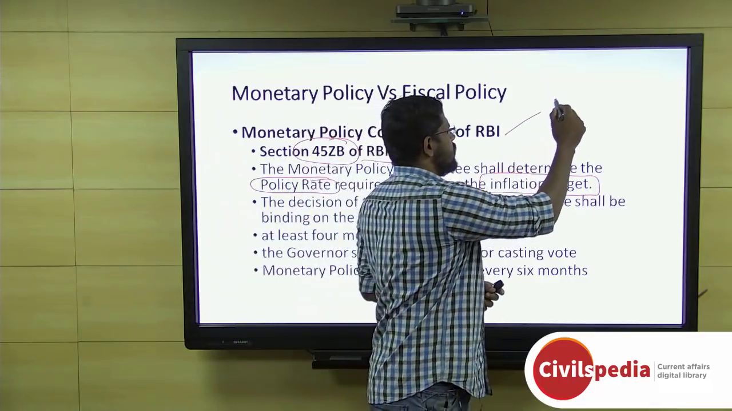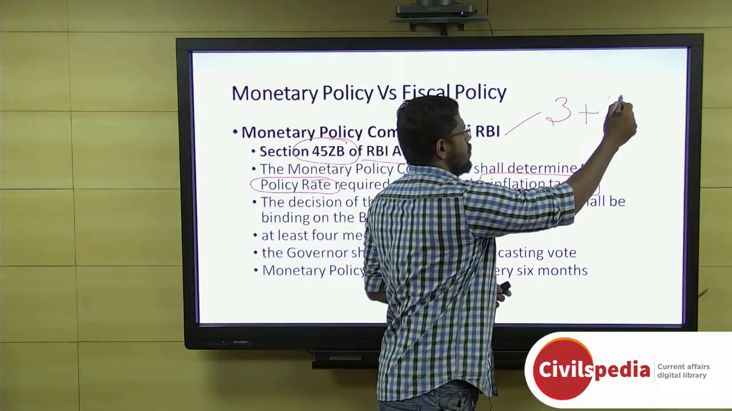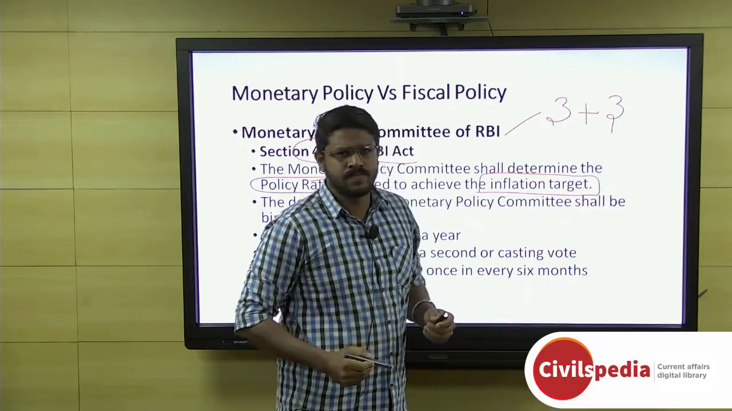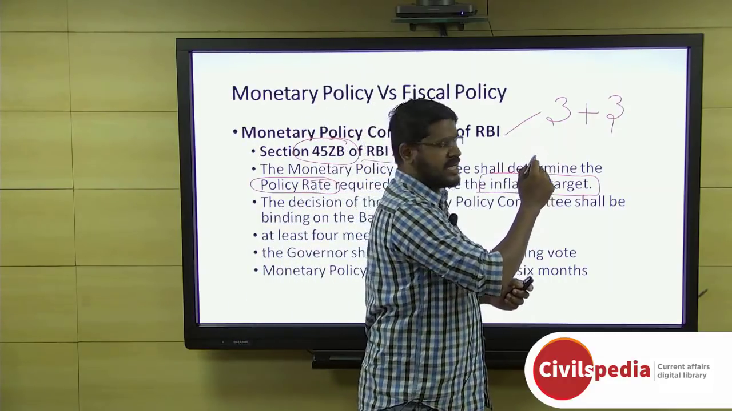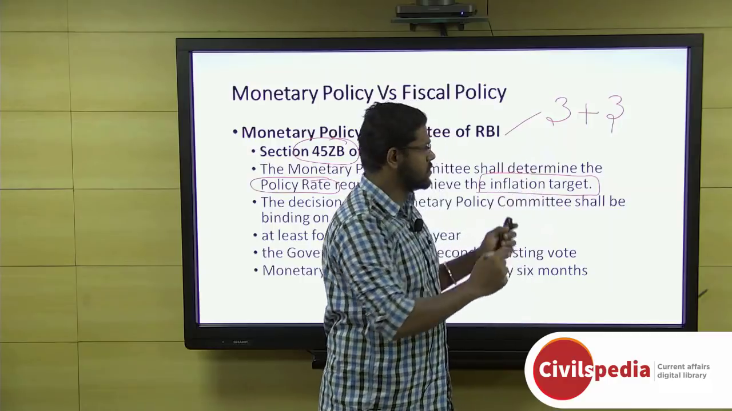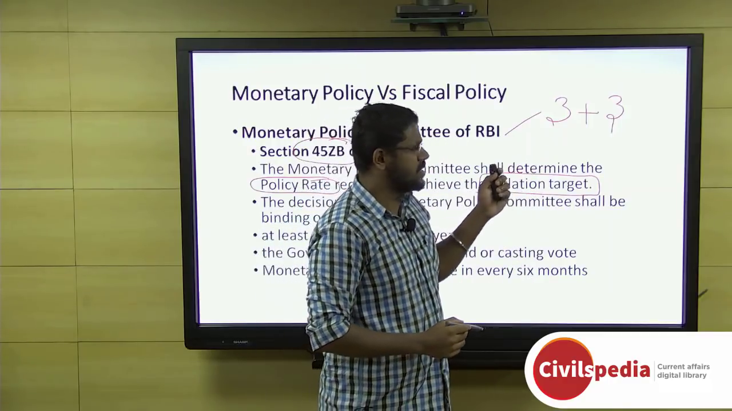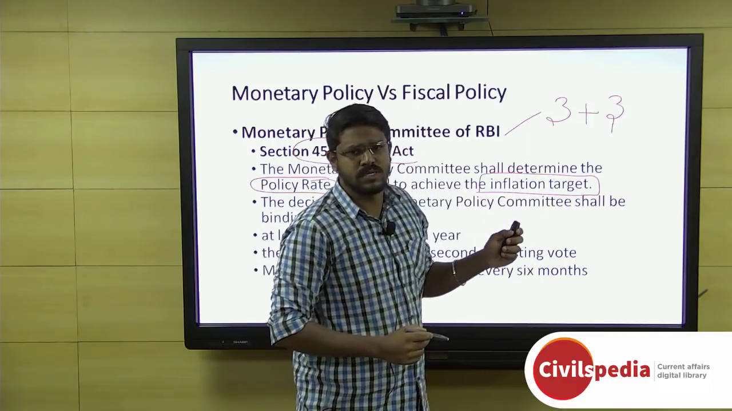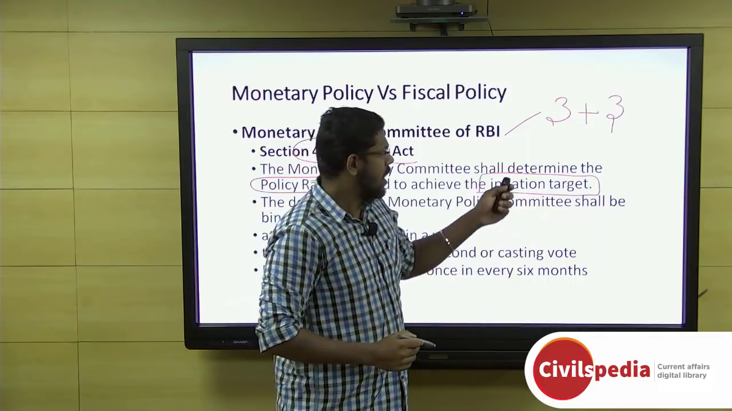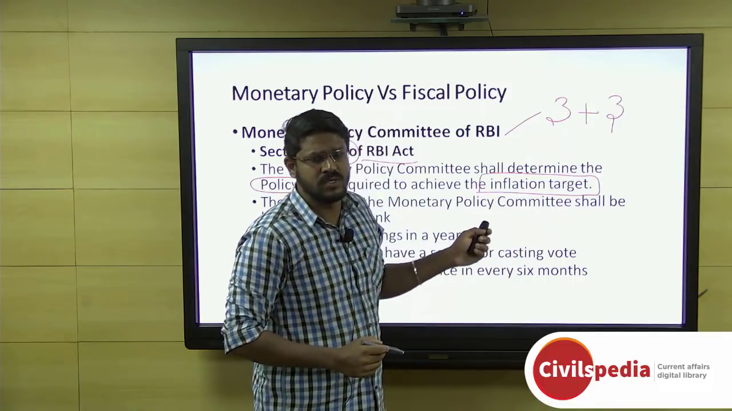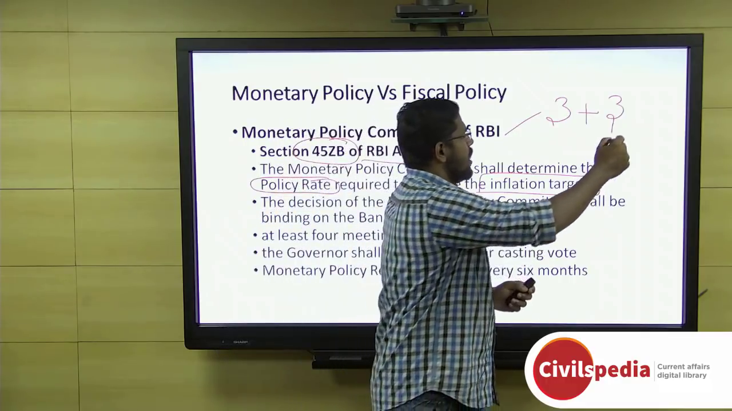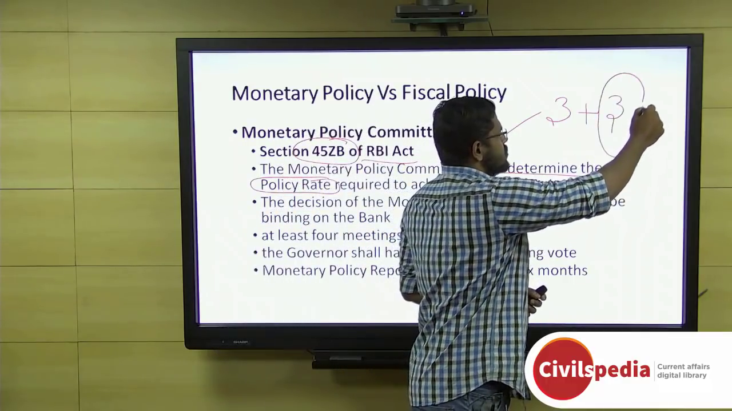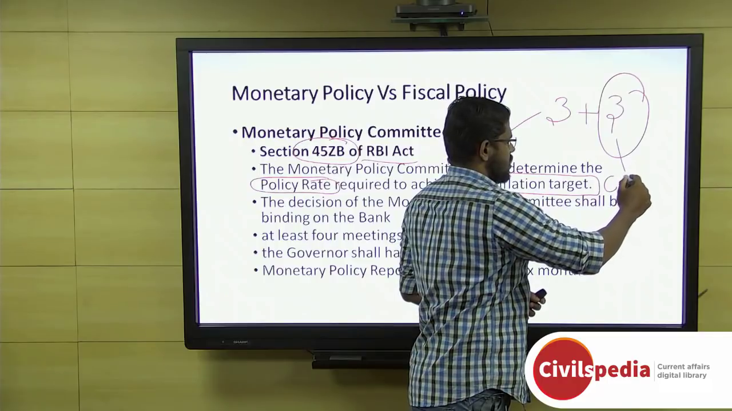It consists of 6 members, right? The RBI governor is the chairman and a member of this monetary policy committee, and a deputy governor from RBI who is in charge of monetary policy, and then another official nominated by the central board of RBI, and 3 other members appointed by the central government.